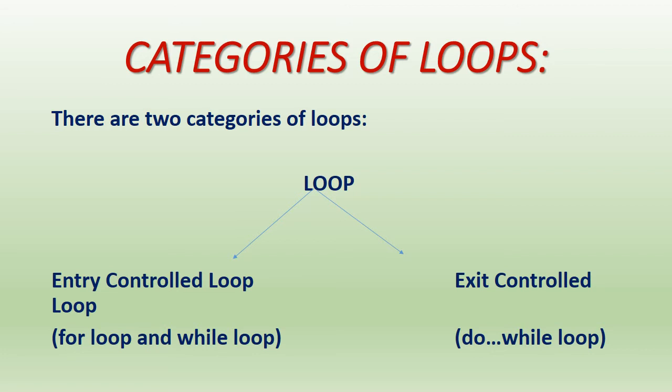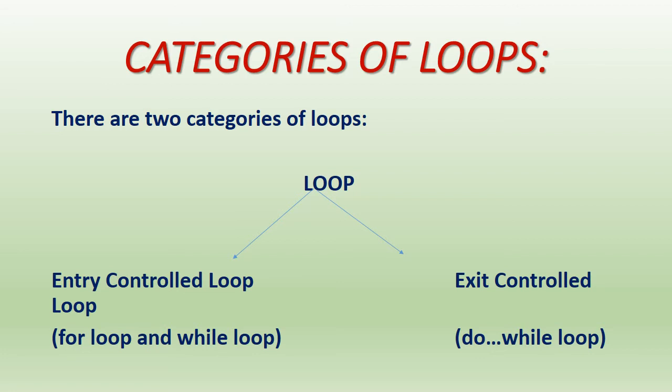The next topic is categories of loops. Category wise we can divide the loops into two categories. First one is entry control loop and second is exit control loop. In entry control loop there are two types of loops, for loop and while loop.